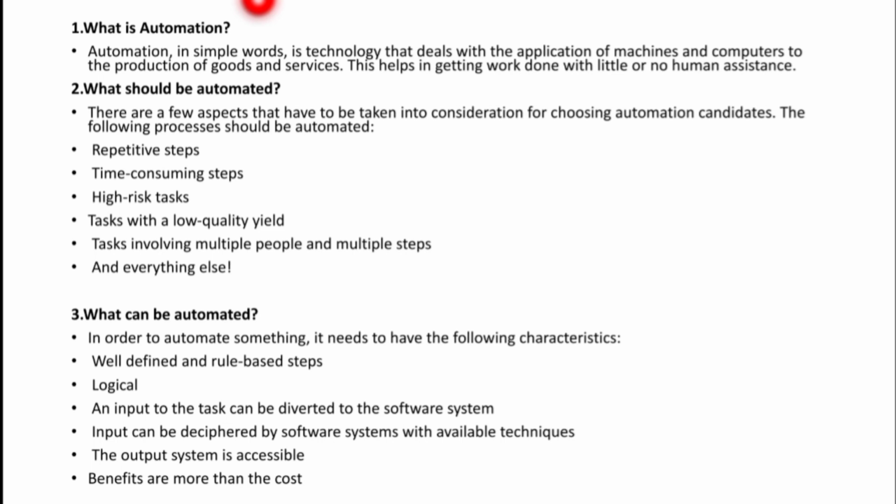And also the output system is accessible. Yes, obviously, not only the input, both the input and output should be accessible to the user to automate something, right? And also a very important thing: benefits are more than the cost. What is the cost you are spending to automate something? That should be less than your benefits, because I'm expecting more benefits from the automation. So my preparing cost, what is the cost that I'm going to spend? That can't be more than the benefits. So I need more benefits from the automation.